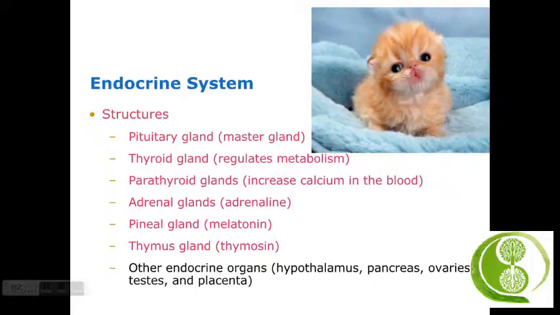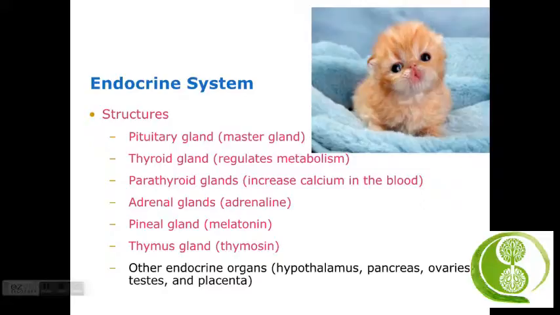The follicle stimulating hormone produced by the pituitary gland promotes the maturation of eggs, the production of estrogen, and the development of sperm production. And also produced by the pituitary gland is luteinizing hormone. This signals the ovary to release the egg and produce progesterone, and the testes to produce testosterone.